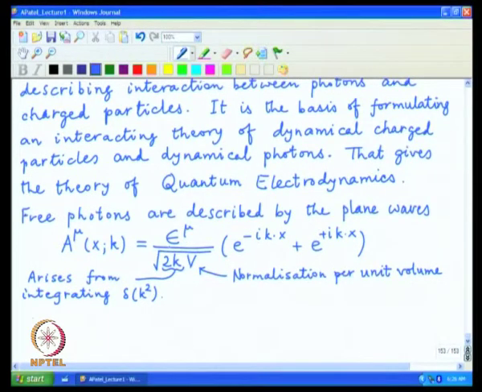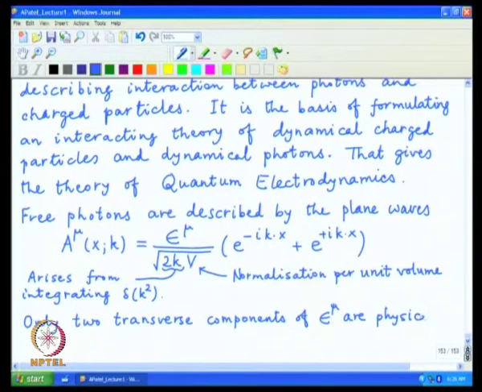The important point is the description of these polarizations. There are 4 components, only 2 transverse components of epsilon mu are physical, and the other 2 are there, but they are in a sense present because we wanted a Lorentz invariant prescription.